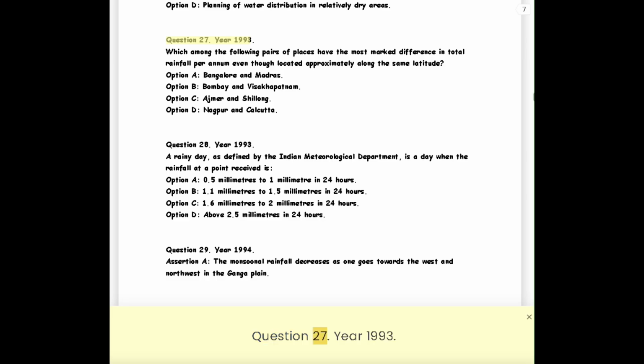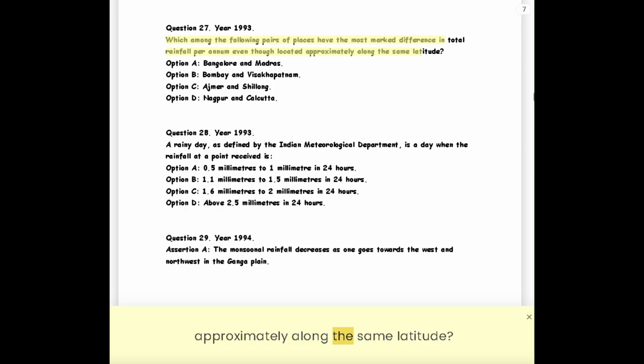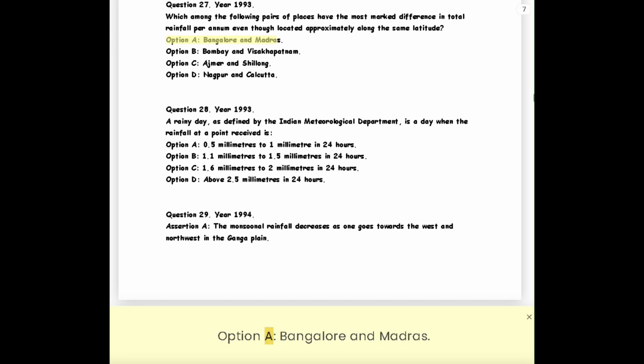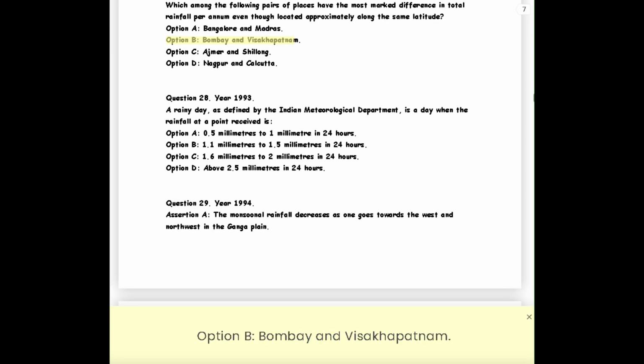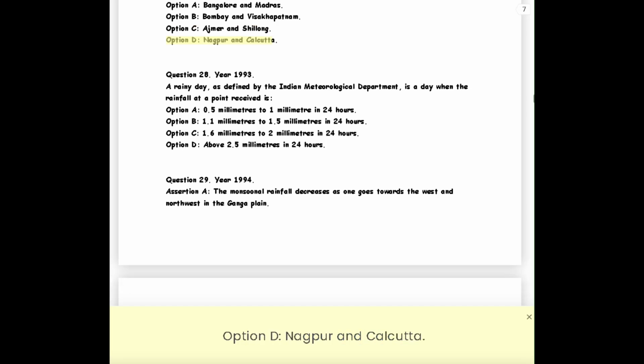Question 27. Year 1993. Which among the following pairs of places have the most marked difference in total rainfall per annum even though located approximately along the same latitude? Option A, Bangalore and Madras. Option B, Bombay and Visakhapatnam. Option C, Ajmer and Shillong. Option D, Nagpur and Calcutta.